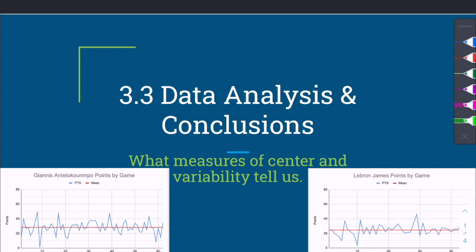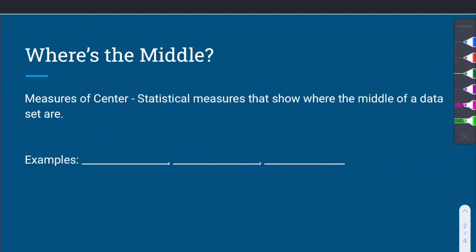Lesson 3.3, data analysis and conclusions. We're going to be talking about center and variability and what they can inform us about in a data set. Let's get going. So where's the middle?